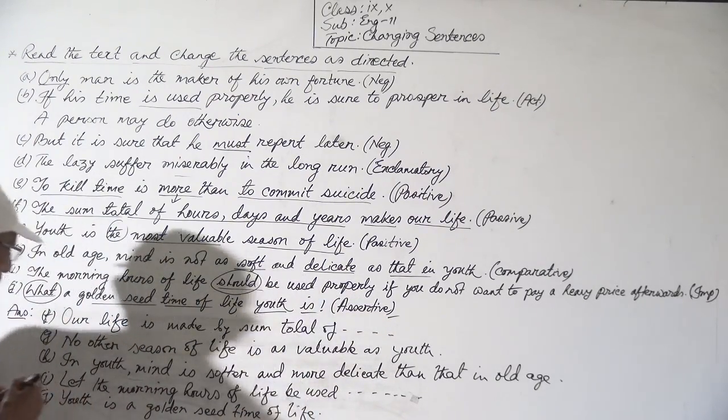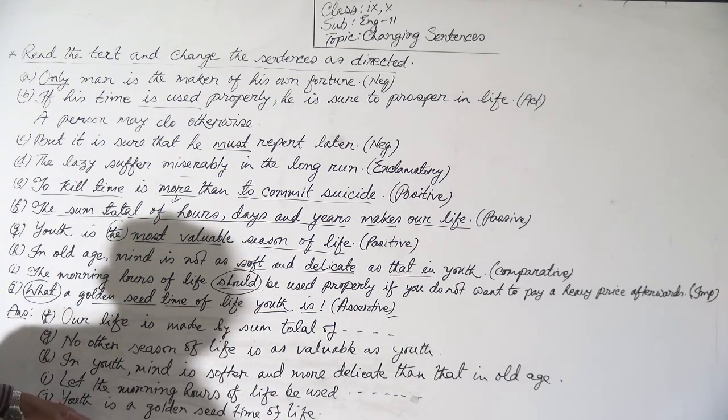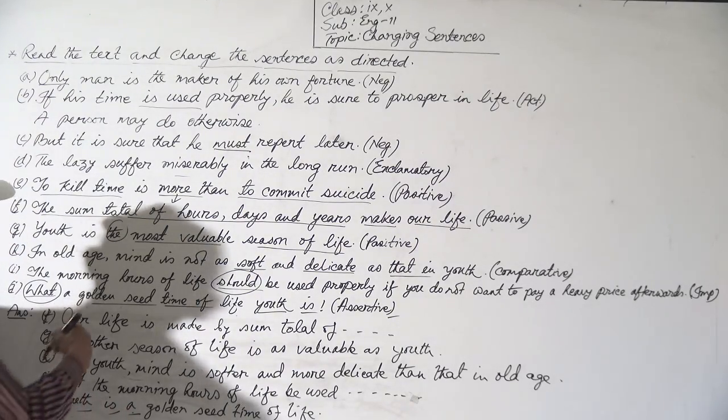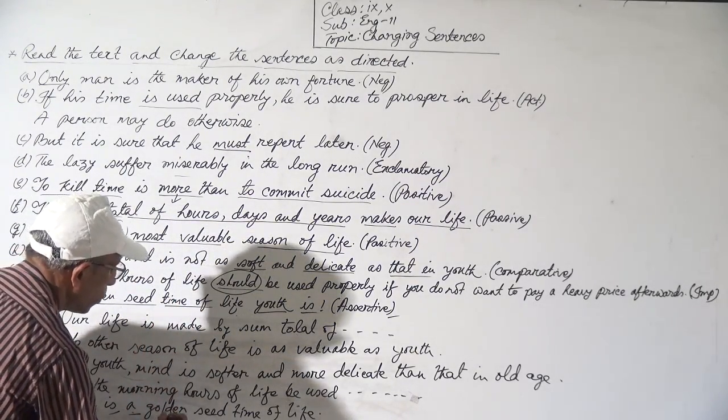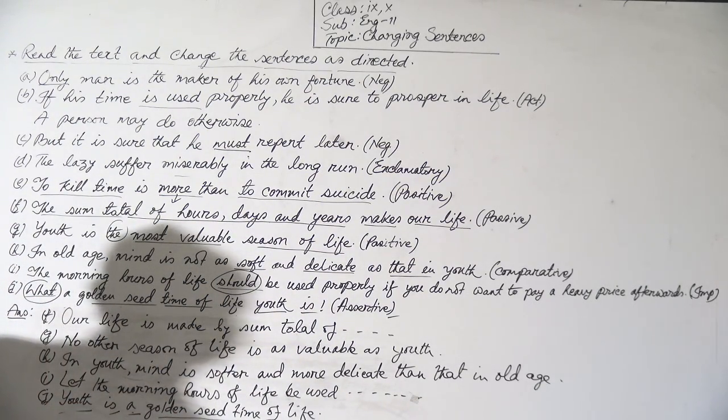Here you need not use any adverb. You have to write in this way: youth is, subject and verb, then article, then the remaining part, golden seed time of life. An adverb is not needed here.